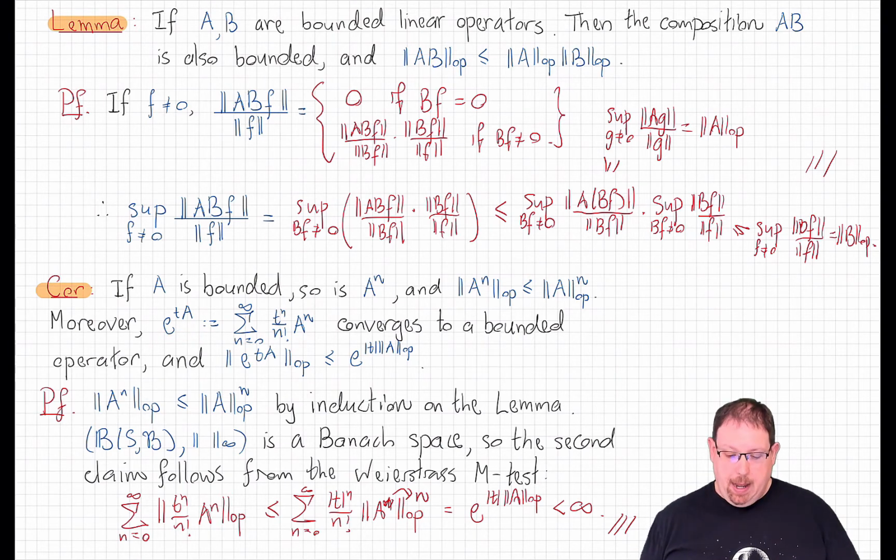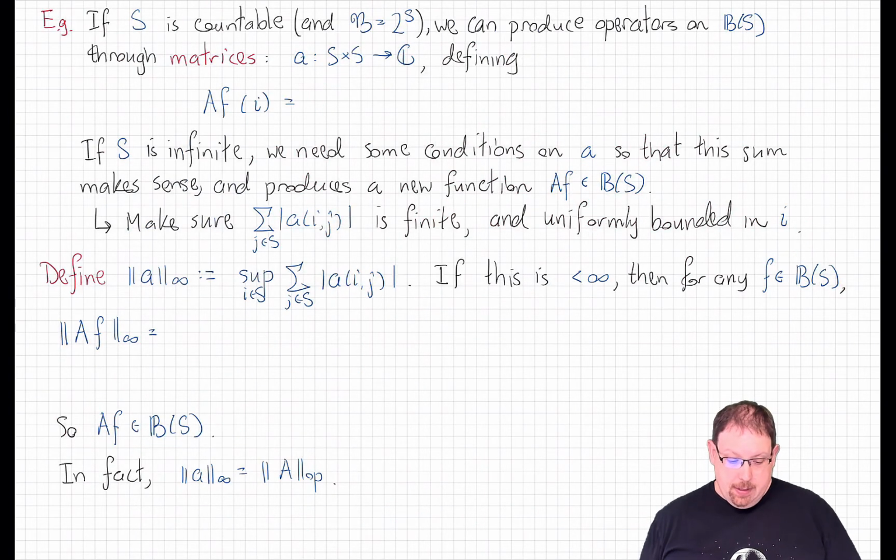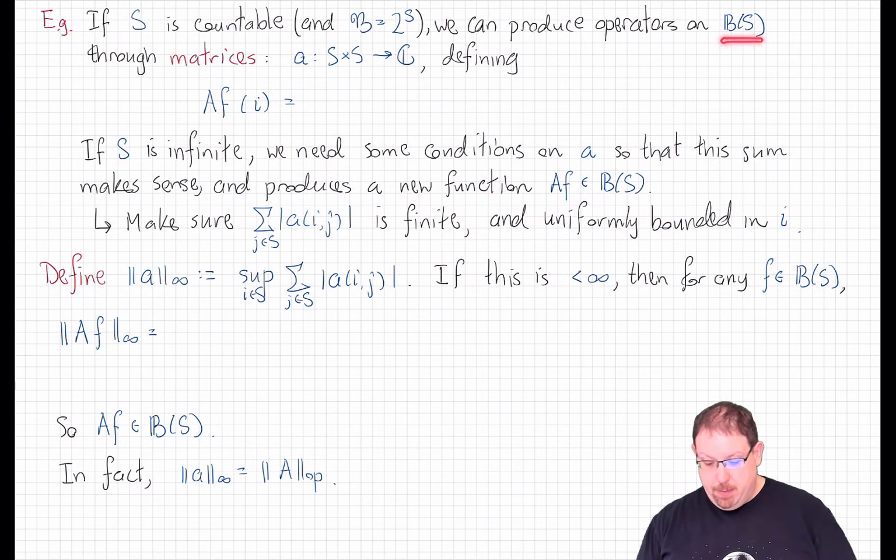Now that might look pretty abstract, but let's specialize it to a case that is going to be most relevant to us. Let's suppose that we're talking about a Markov process with a countable discrete state space. That means that the state space is countable and the sigma field is the field of all subsets. One way to produce bounded operators on such a space of bounded measurable functions on a countable set is through matrices. That is, a function, which I'll call little a, of two state space variables.